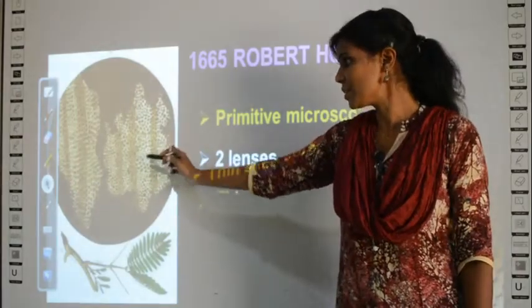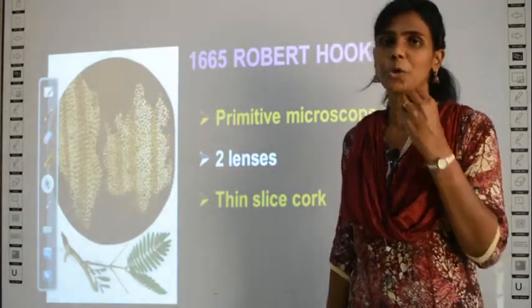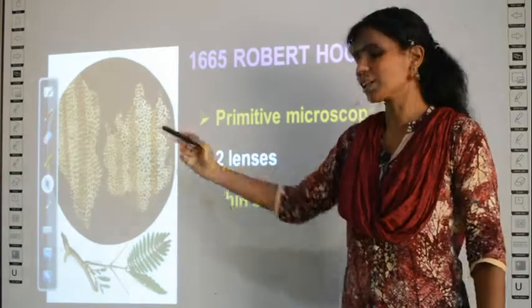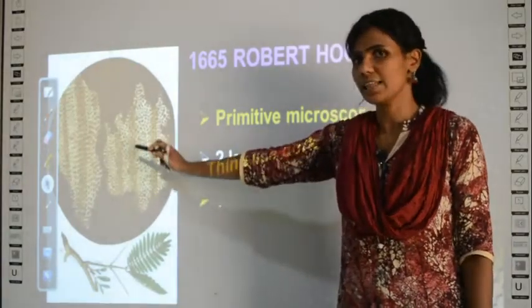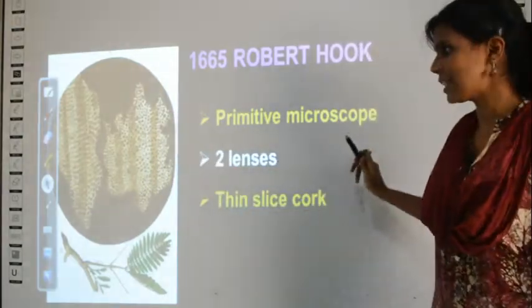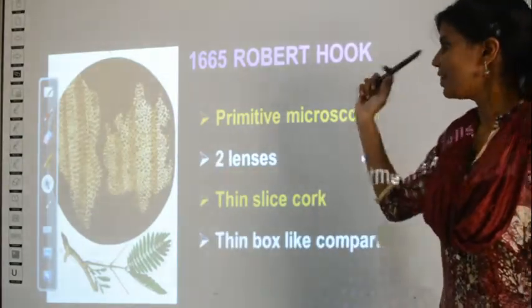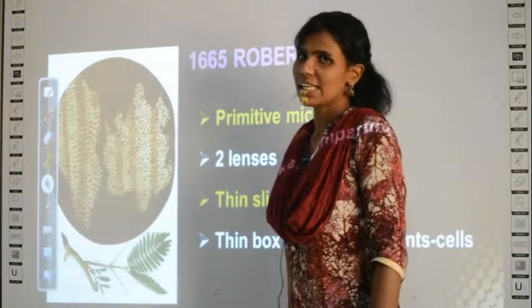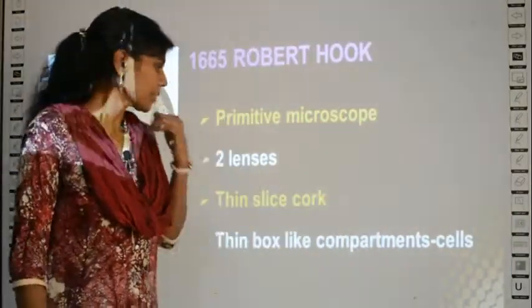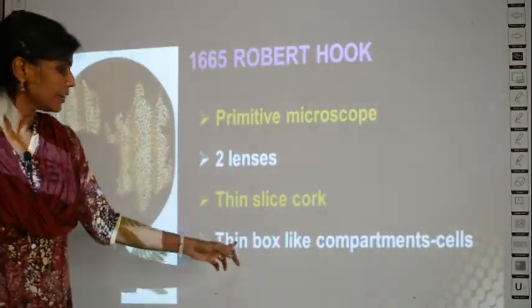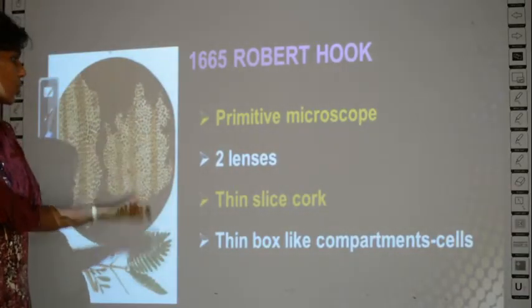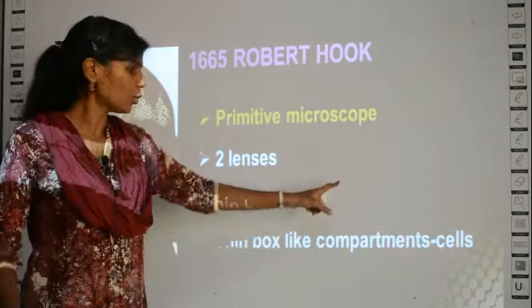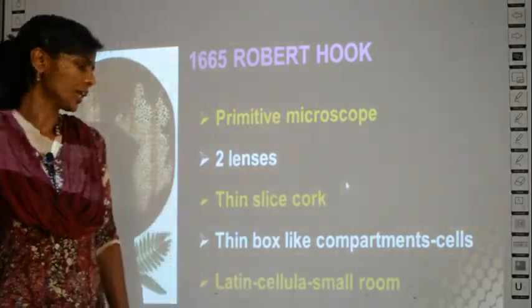You can compare this structure with the honeycomb structure, no? It appears like the structure of a honeycomb with many small compartments in them. So this was the structure he first observed, and he called this structure cells. It had thin box-like compartments. Can you see small box-like structures like that of the honeycomb? So that is what Robert Hooke observed.